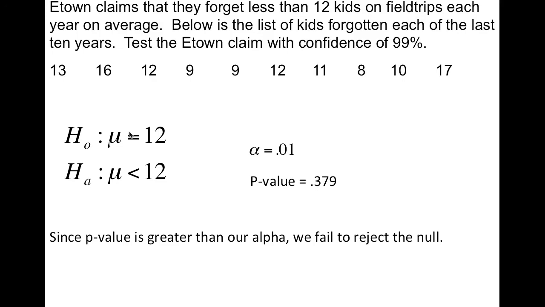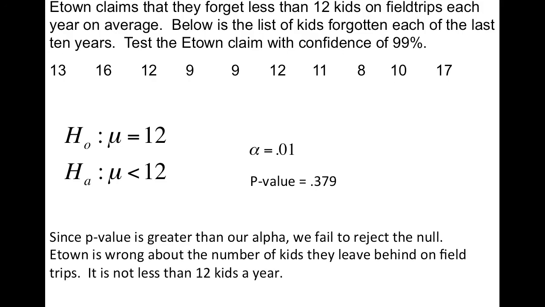And what that means is the number of kids that we're leaving behind is greater than or equal to 12. Okay, it's at least 12, but it might be higher. E-Town is wrong about the number of kids they leave behind on field trips. It is not less than 12 kids a year.